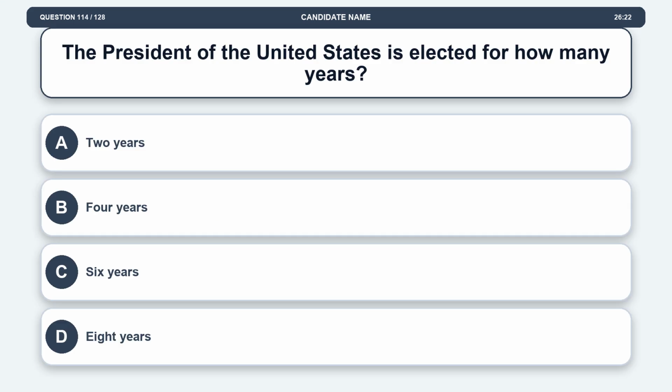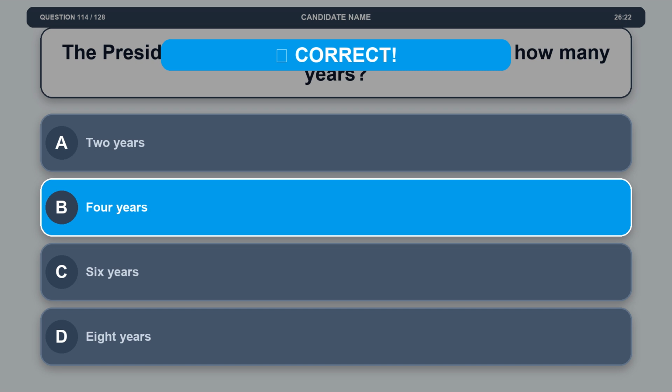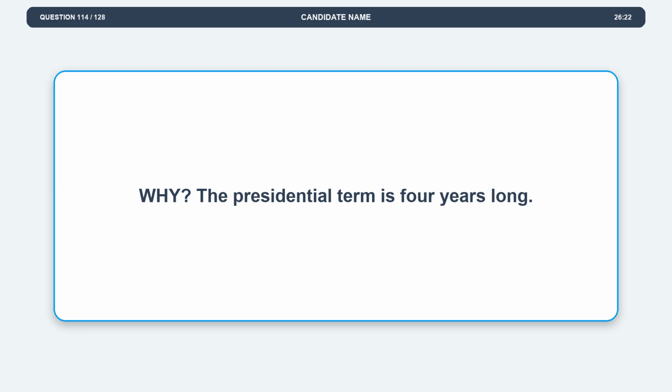Question 114. The President of the United States is elected for how many years? Option A, 2 years. Option B, 4 years. Option C, 6 years. Option D, 8 years. The correct answer is option B, 4 years. Explanation. The presidential term is 4 years long.